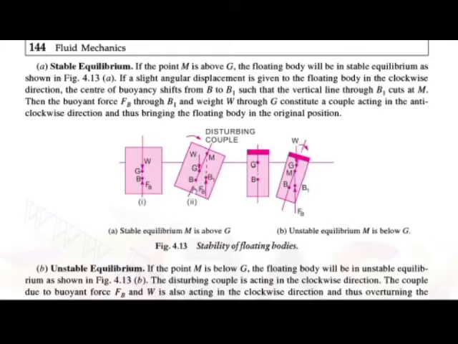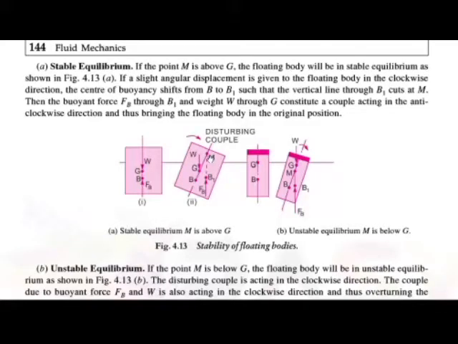The center of buoyancy will shift from B to B1. Here is the normal axis. If we draw a line of action through the point B1, then this line of action through B1 cuts the normal axis at the point M. So M is nothing but the metacenter.